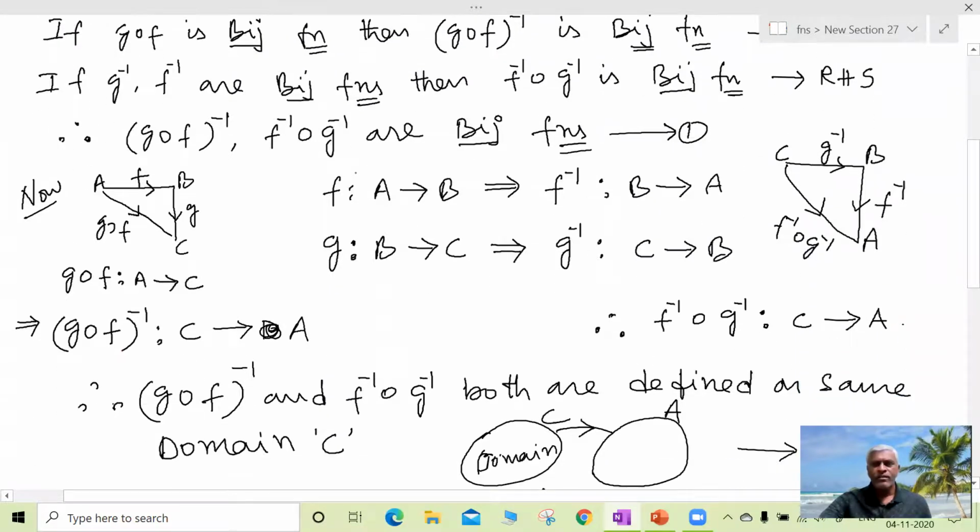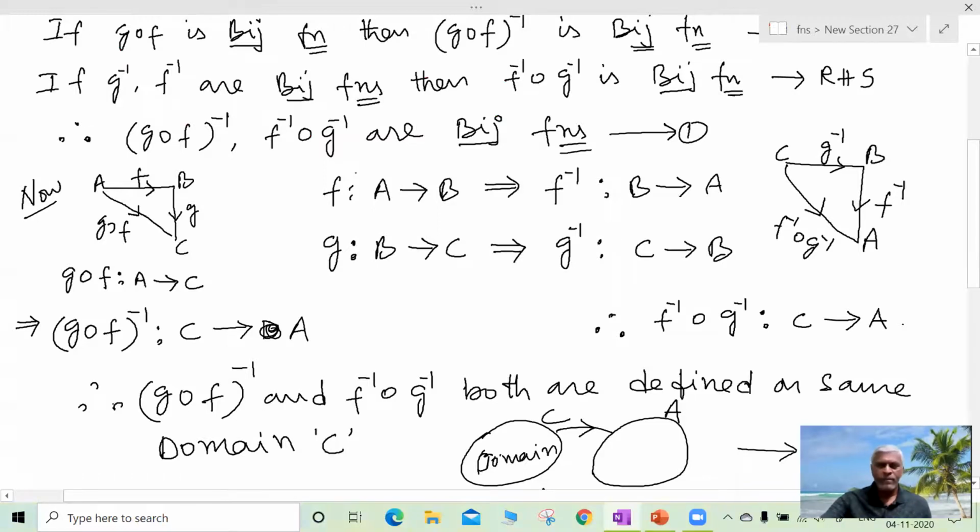Then the equality of functions: when do we say that two functions are equal? There are two conditions. Both should be defined on the same domain, and the range should be equal. Then only we say that the two functions are equal.